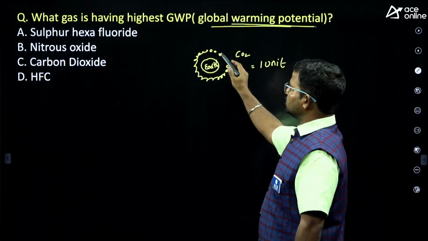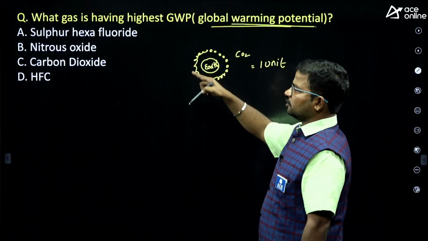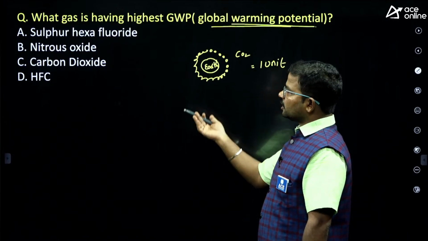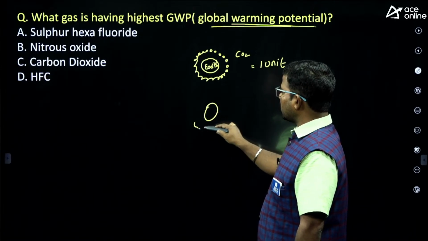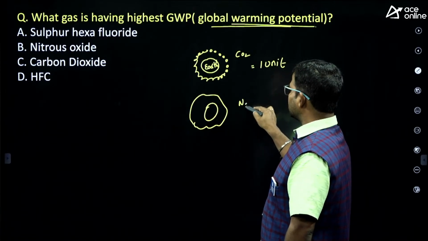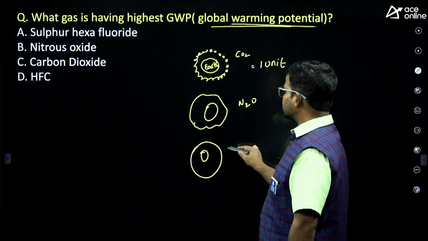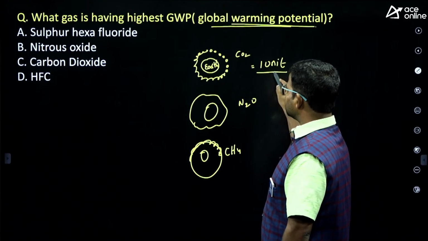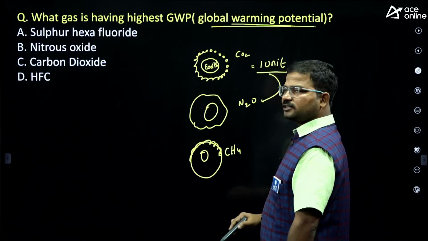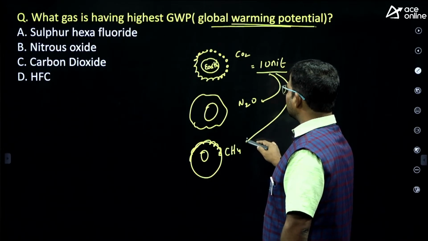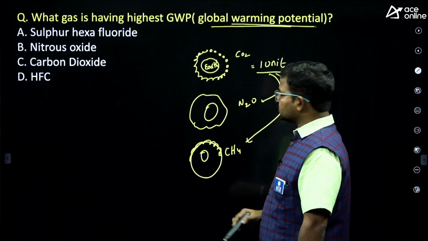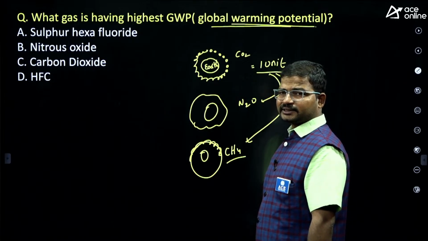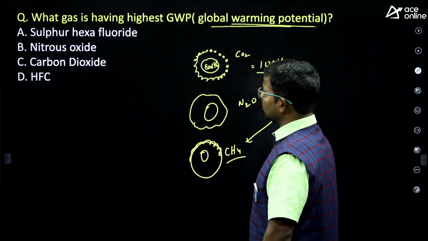In the next case, instead of carbon dioxide molecules, you choose hydrofluorocarbons, chlorofluorocarbons, next sulfur hexafluoride. In the second condition we consider nitrous oxide. In the third condition we consider methane. Compared with carbon dioxide, how many times does nitrous oxide raise this planet's temperature? Next, compared with carbon dioxide, how many times can methane raise this planet's temperature? That would be considered GWP, global warming potential.